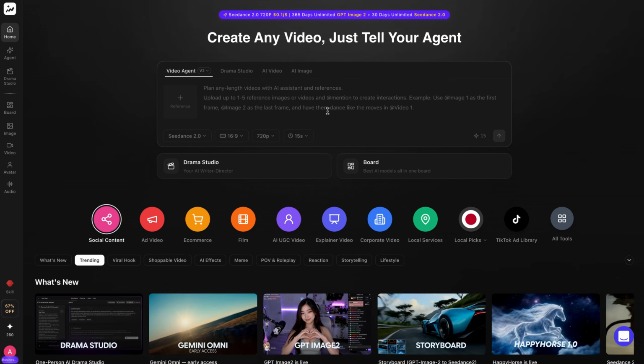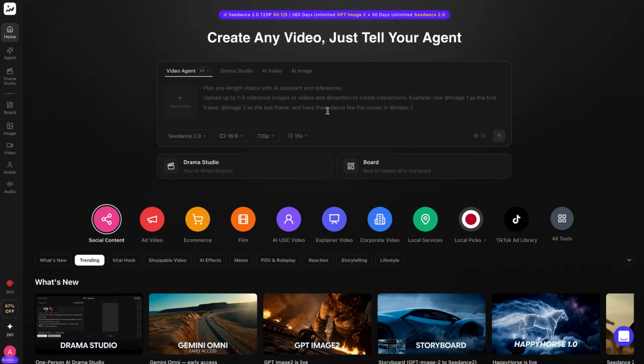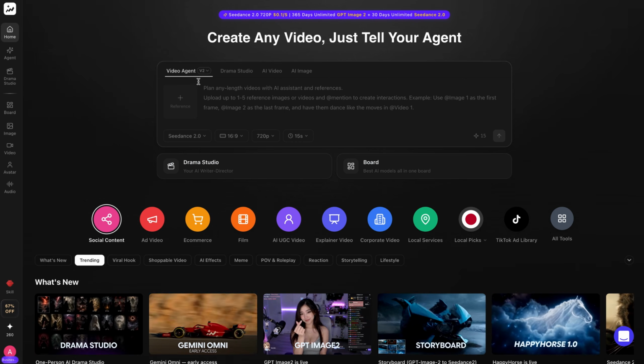So first of all, click the link in the description and sign up using your email ID. After that, you will land on this dashboard. They've just added some new AI features, which are amazing.